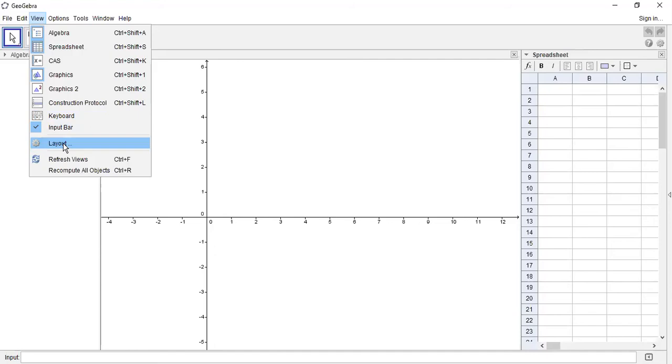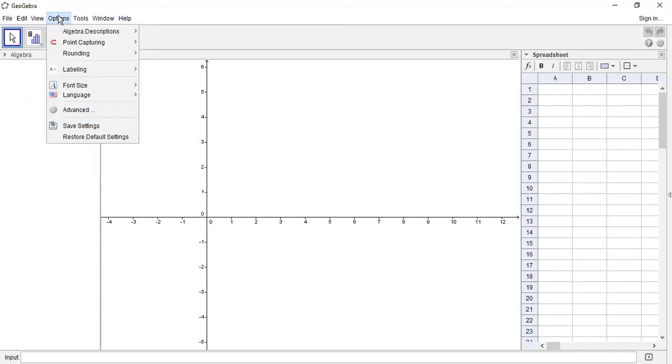Either we see just the graphic view, or the normal layout, meaning we can see the three views: algebra, graphics and input. So by layout we can change the view. Then refresh the views. Then recompute all objects, we can recompute all the objects by using this tool. So this is the way we use all these commands to show or hide contents from the view. The next option tool is given there.